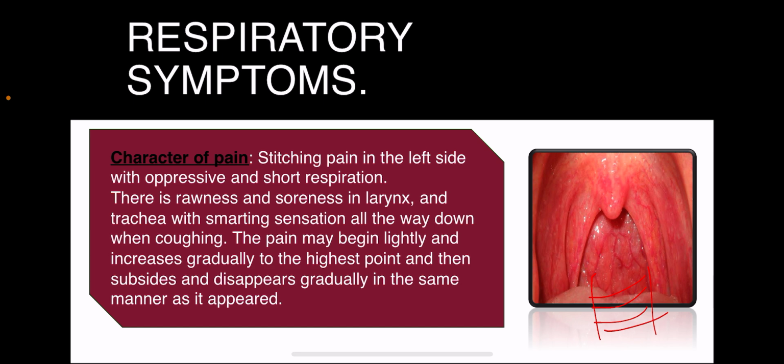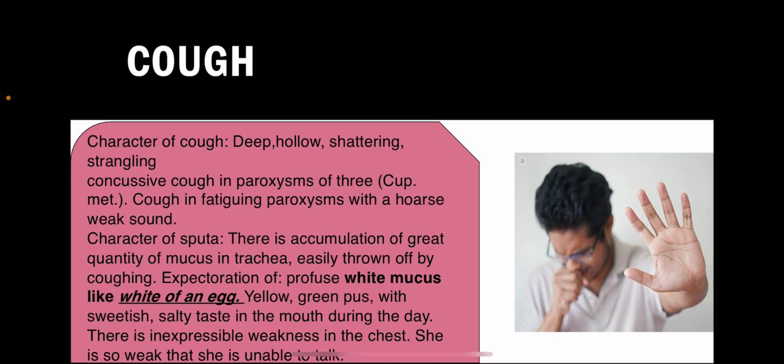What is the character of the cough? Cough is deep, hollow, shattering, strangling. Concussive cough in paroxysms of 3. How does the cough come? It is a deep cough, not a superficial cough. It is a deep cough producing expectoration, and it is shattering, strangling. The patient feels as if somebody is trying to strangle him. That severe is the cough. They have a strangling, shattering, hollow cough.